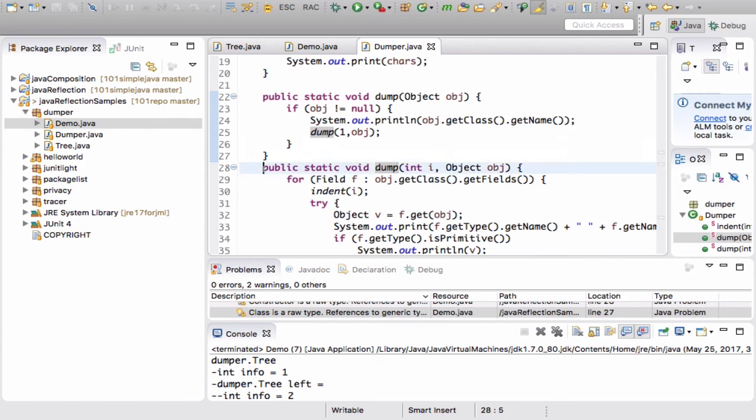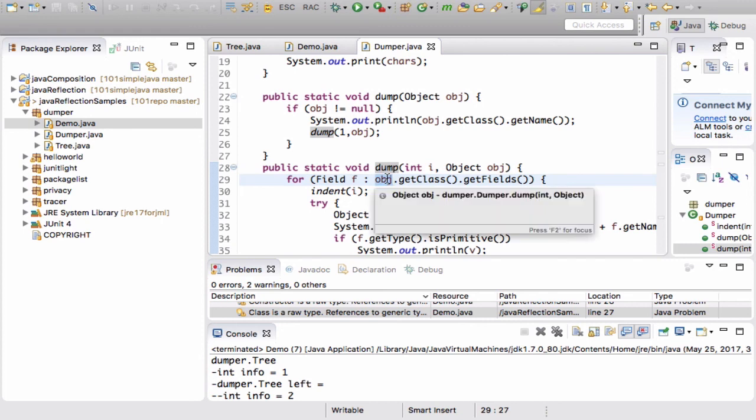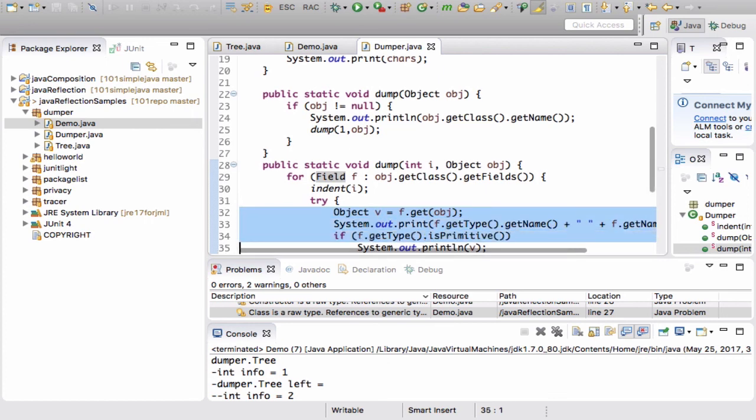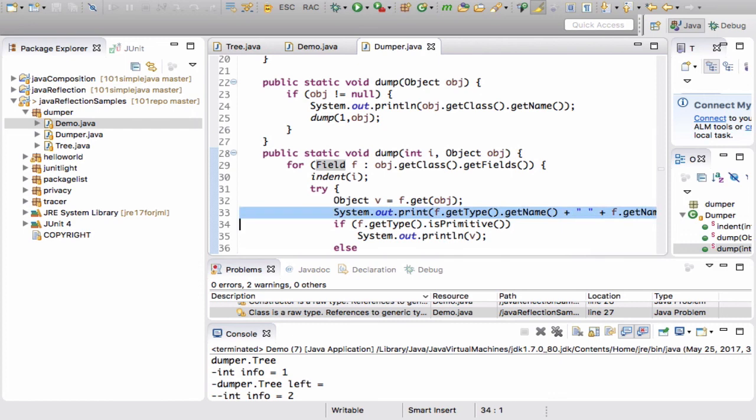What we essentially do here in the dumper loop is look at a given object, retrieve its class object, and from that extract the fields of that object, and iterate over these fields. So we want to show field by field. We apply the current indentation, and now we look at the value for that field. We also send the type of the field into the output.